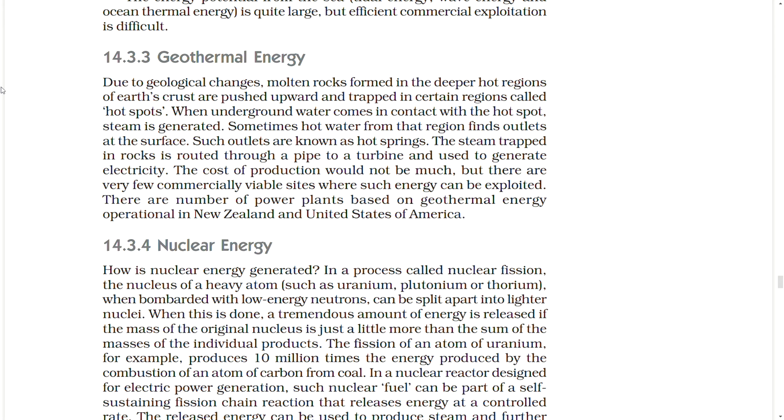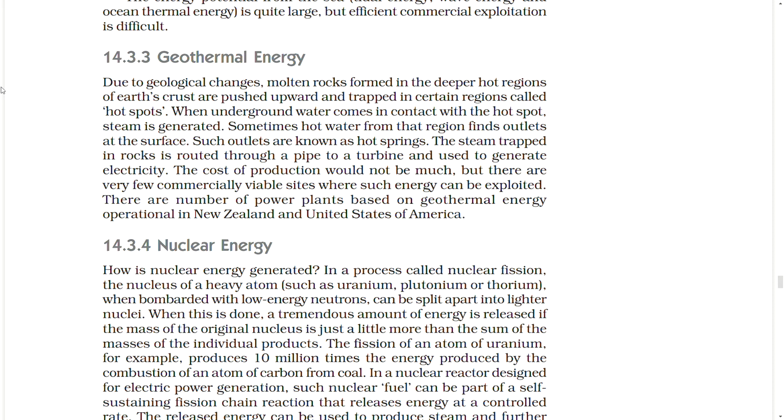Geothermal energy. Due to geological changes, molten rocks formed in the deeper hot regions of Earth's crust are pushed upward and trapped in certain regions called hotspots. When underground water comes in contact with the hotspots, steam is generated. Sometimes hot water from that region finds outlets at the surface. Such outlets are known as hot springs.